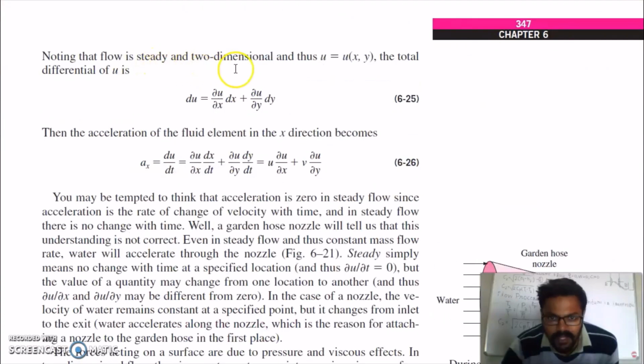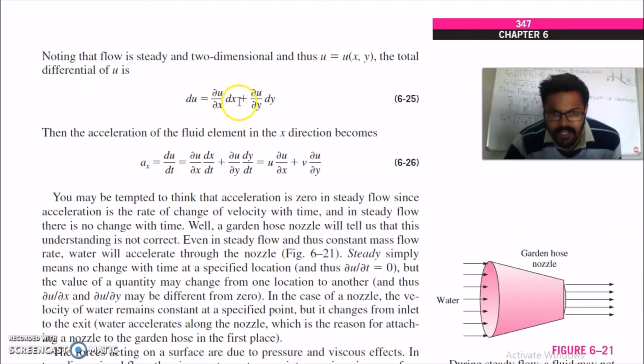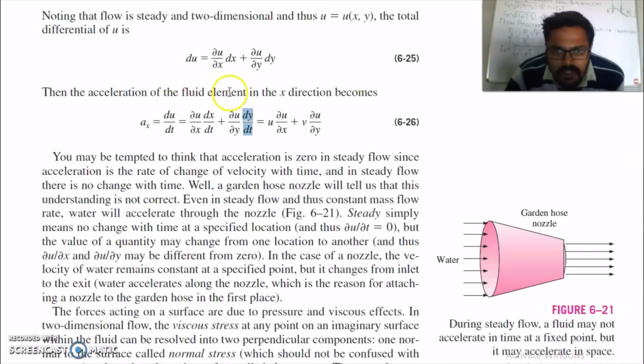Flow is steady and two-dimensional. So u is equal to u(x, y). When you take the derivative of u, you will get del u by del x dx plus del u by del y dy, which is the differential form. When you take the derivative of du with respect to time, you will get acceleration. So del u by del x into dx by dt. This term dx by dt is again your u, and this term dy by dt is your v.